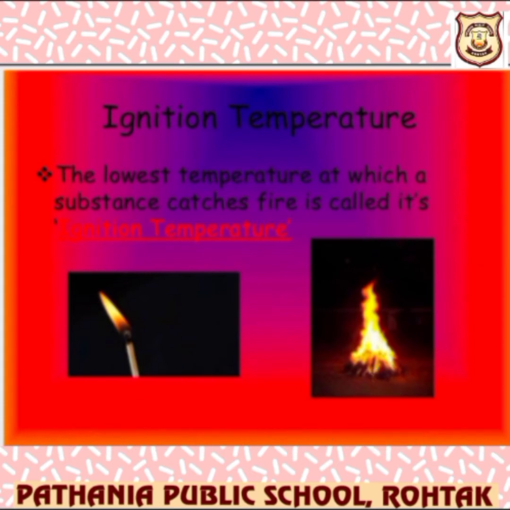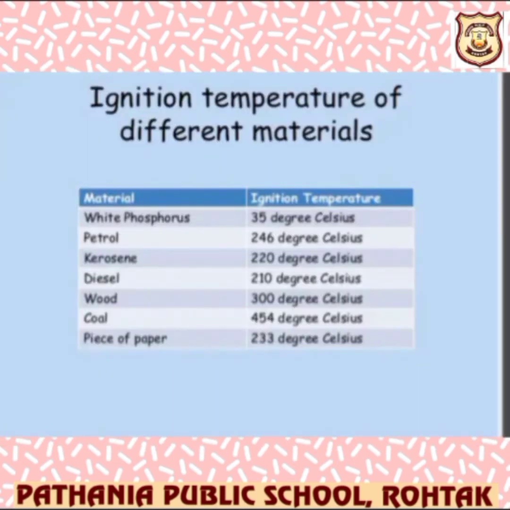So let me talk about this. The ignition temperature of different substances can be learned very easily. The students are asking, so I have given the ignition temperature levels. White phosphorus, which is even used in matchsticks, has the lowest temperature at 35 degrees Celsius. Petrol is 346 degrees Celsius. Kerosene is 240 degrees Celsius, which means kerosene will burn earlier than petrol. Diesel is 210 degrees Celsius. Wood is 300 degrees Celsius.